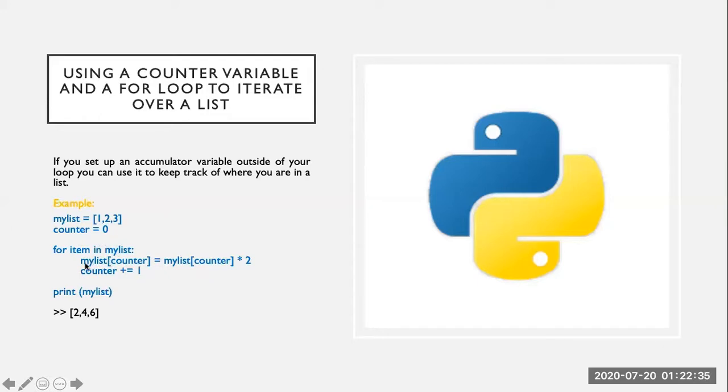When we want to access an item by its index number, we use another variable, that is the counter. We use this line, my list, and then in square brackets the counter.